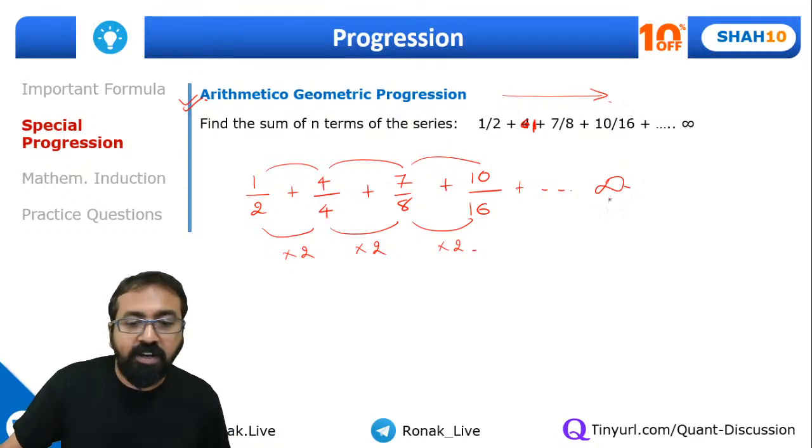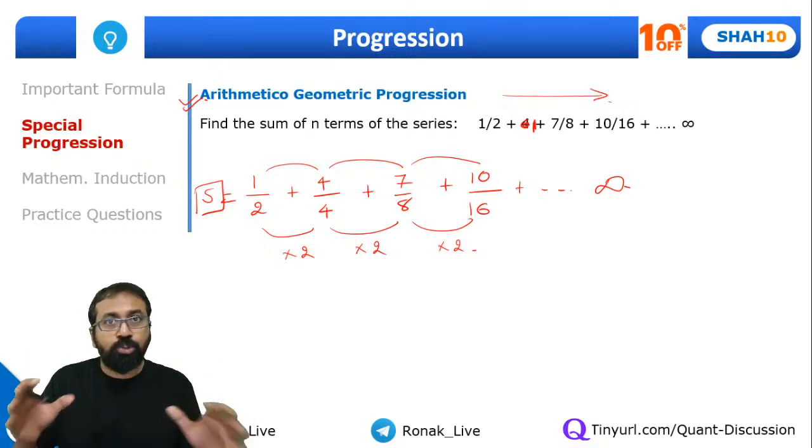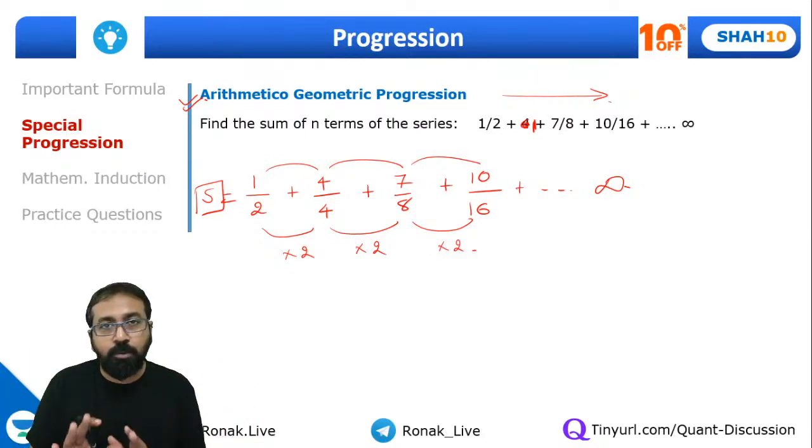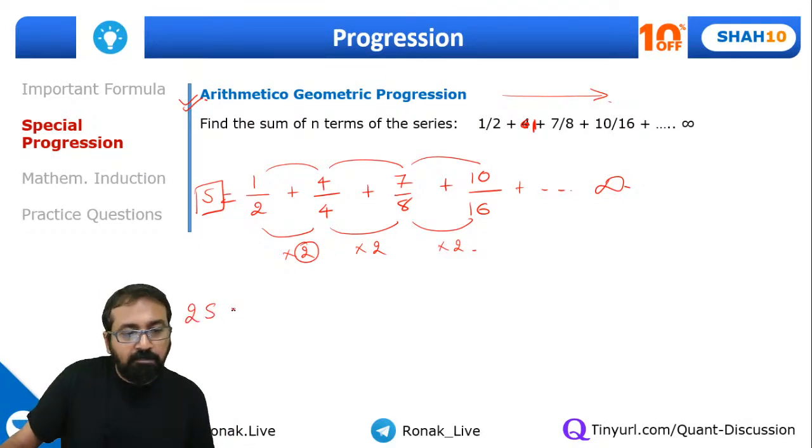So here, how can we find out the sum of infinite terms? Guys, what I'll suggest in this one is you just multiply. Let's call this series S and we want to find the value of S. Let's multiply the complete series by 2. 2 is nothing but the multiplying factor of the geometric progression. I'm just trying to teach you the approach to tackle this arithmetic or geometric progression question. Once you have identified that there is an arithmetic progression in the numerator and a geometric progression in the denominator, once you have identified the multiplying factor of the geometric progression, you multiply the complete series with that.